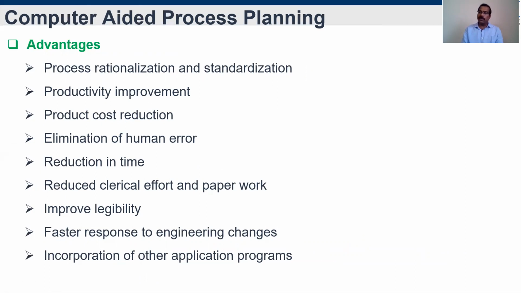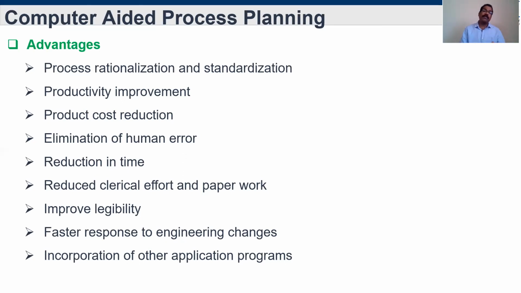Product cost also will be reduced, because we can plan multiple process plans for numerous components. It is easy because we are simply using a computer, and editing will be very easy. Elimination of human error will be greater compared to manual, but here human error will be minimized, not zero, minimized, right? Because again, whoever types or programs the process plan in the computer is a human. So minimal error will be there.